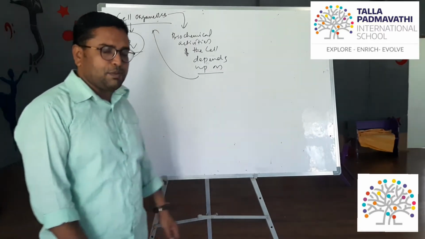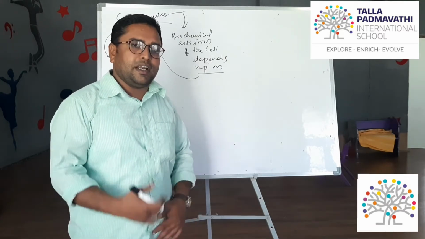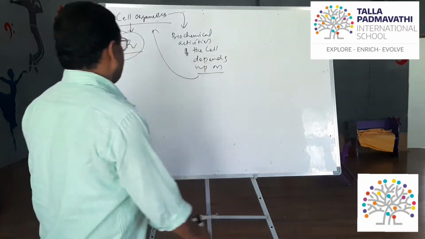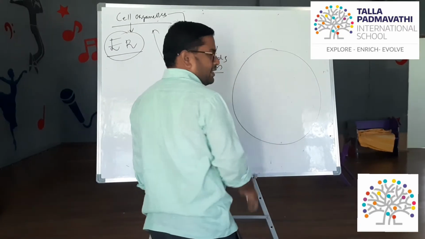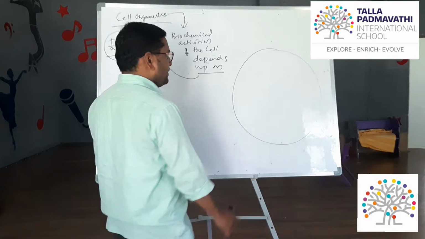That's why cell organelles play a very important role in the right functioning of the cell. So let us draw the structure of the endoplasmic reticulum, where it is located and what is what.